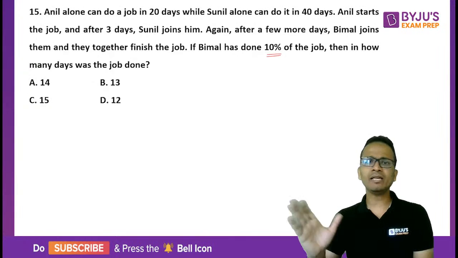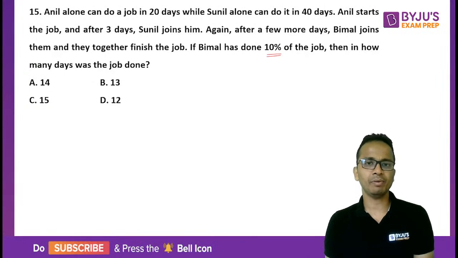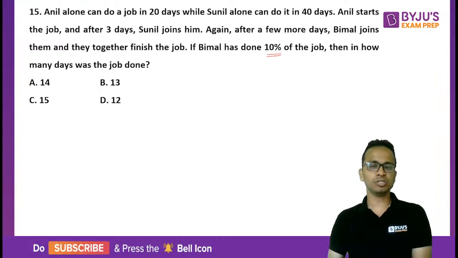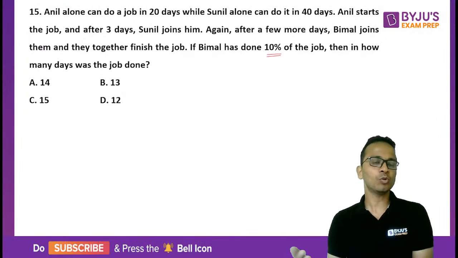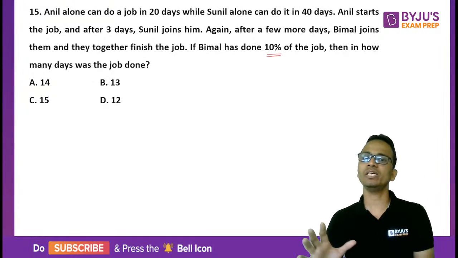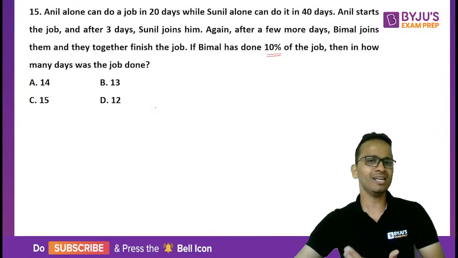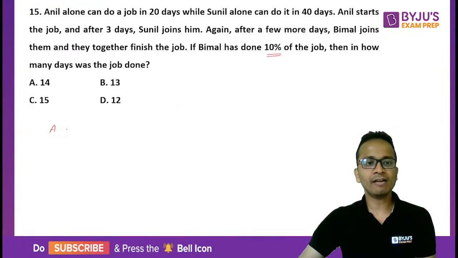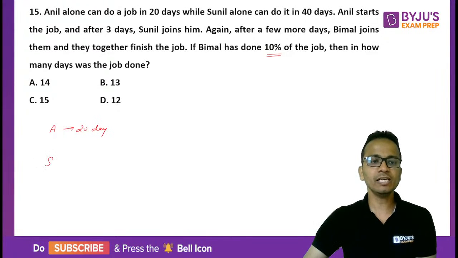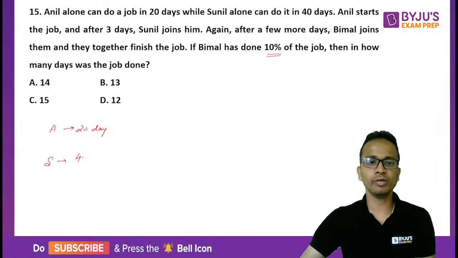If I completely remove the work done by Bimal. Okay, so Bimal did 10% of the work. If I remove that, the remaining 90% of the work will be done by Anil and Sunil alone, or Anil and Sunil together, you can say that. Now we know that Anil can finish the work in 20 days. Sunil can finish the same piece of work alone in 40 days.